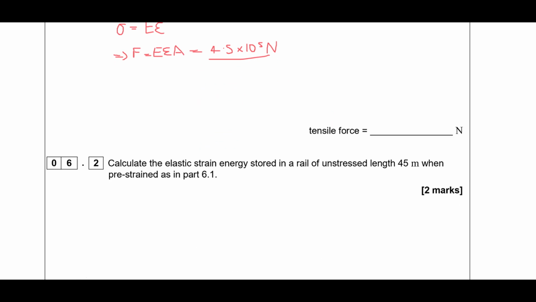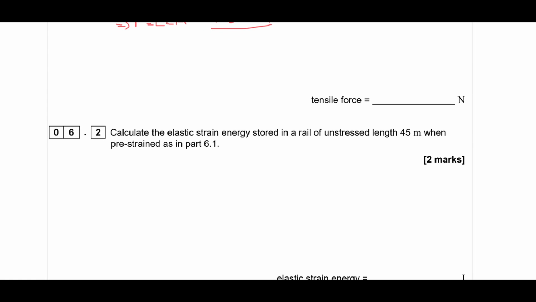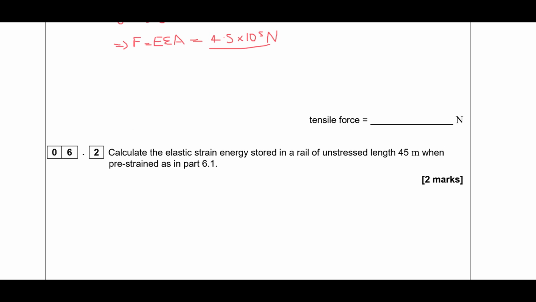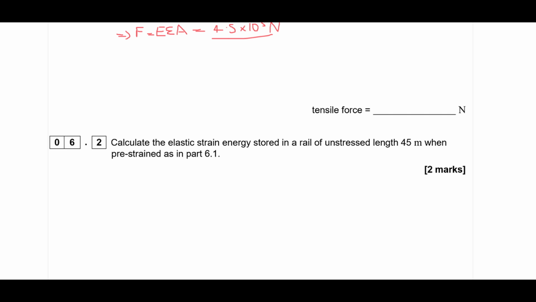Calculate the elastic strain energy stored in a rail of unstressed length 45 meters when pre-strained as in part 6.1. So we need to first find the extension, which is going to be the strain times the original length. So that would be 3 × 10 to the -4 times 45, which is equal to 0.0135 meters.